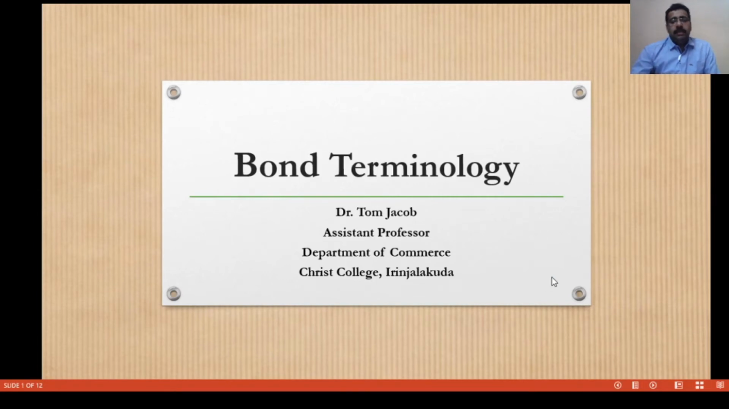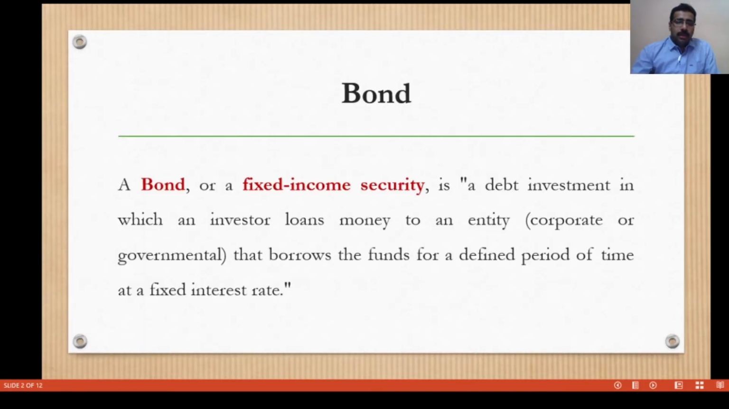Hi friends, today we discuss some important terms used in bond valuation, that is, the bond terminologies. First of all, what is the meaning of bond? Bond is also known as fixed income securities or debt instrument. Fixed income securities issued by the government or public sector undertaking for raising long-term funds are known as bonds. That is the simple meaning of bond.